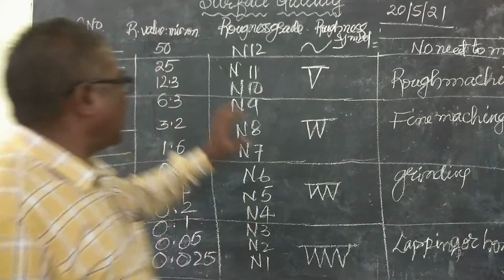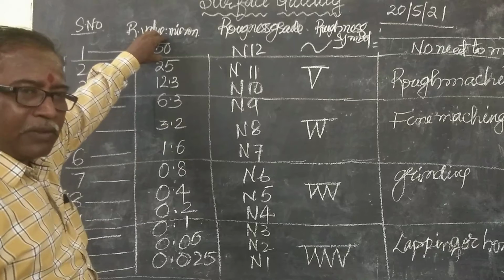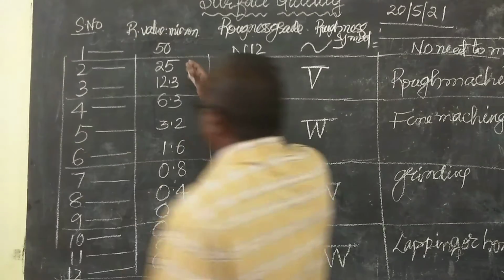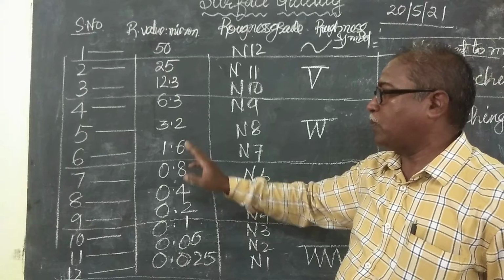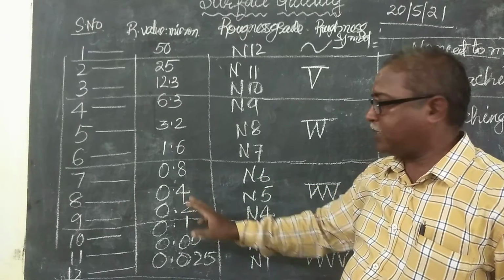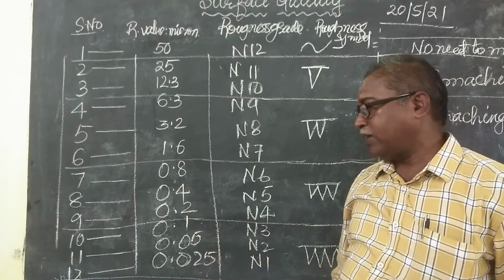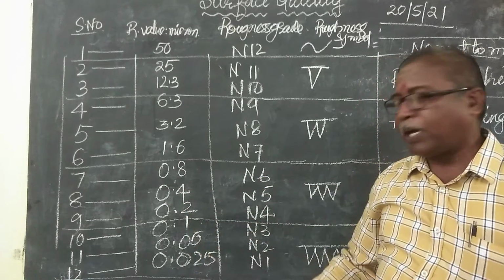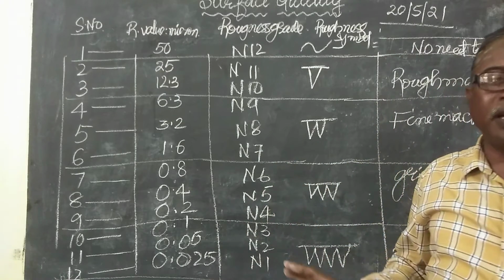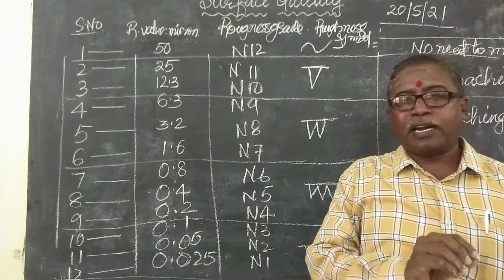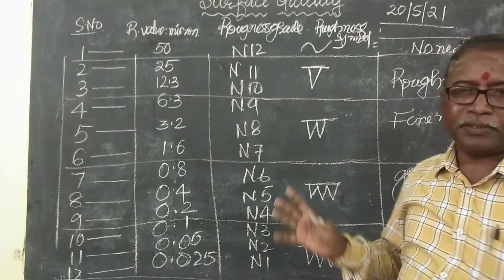Then put the values once again: 50, 25, 12.3, 6.3, 3.2, 1.6, 0.8, 0.4, 0.1, 0.05, 0.025. If you remember this, you can write it wherever they ask.